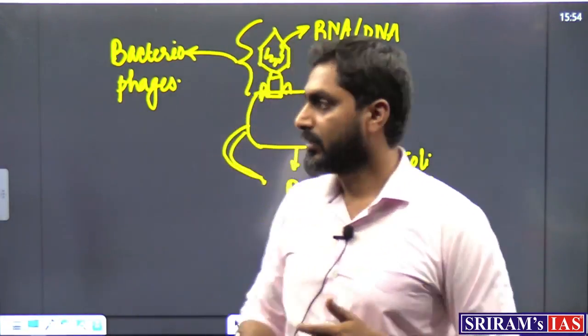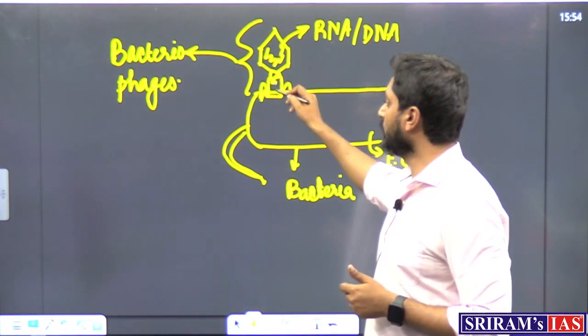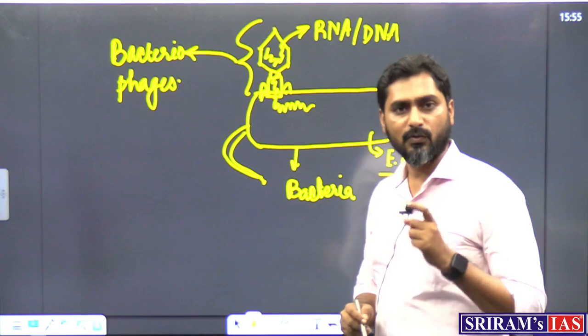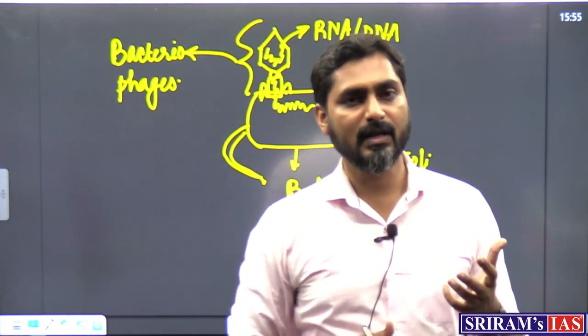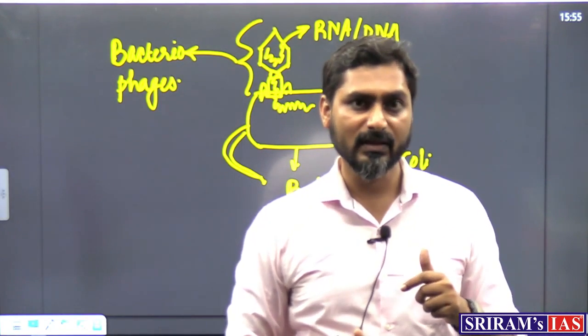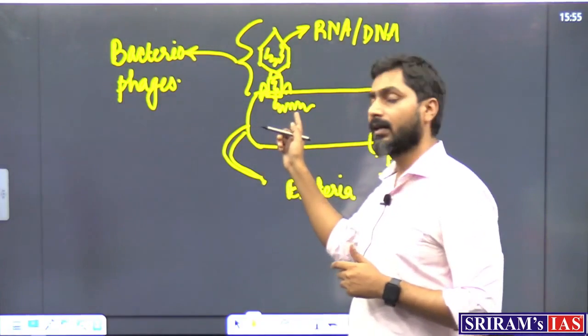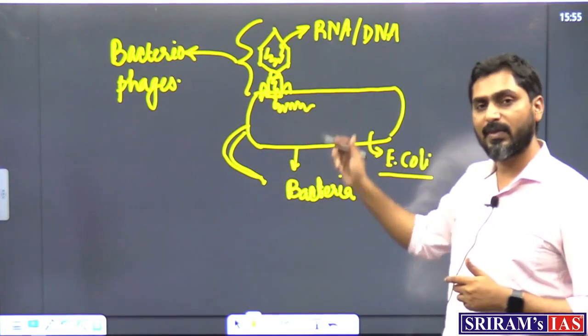The virus inserts its genetic material into the body of the bacterium. The virus wants to multiply, but it is inactive outside the body of a living organism. It can get activated only inside a living organism. So it attacks a bacterium and tries to insert its genetic material.